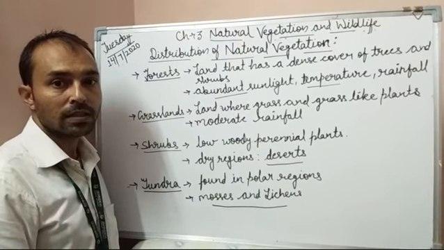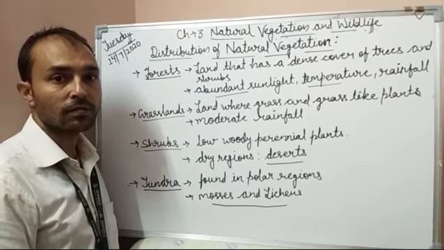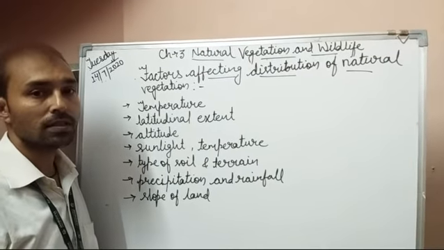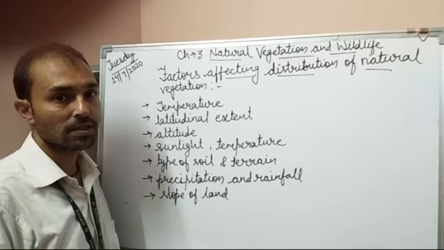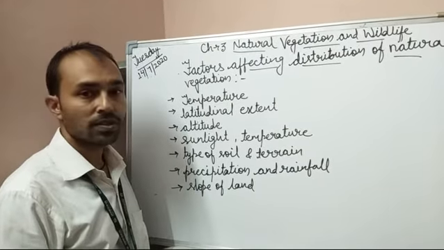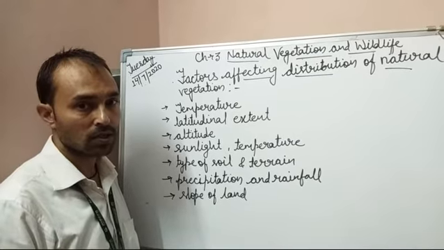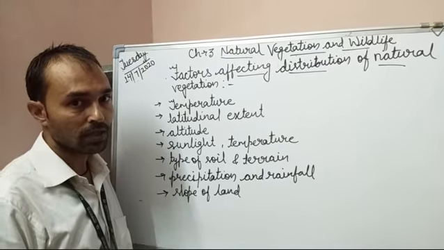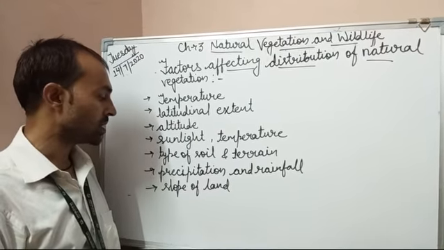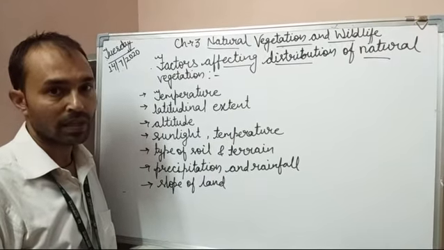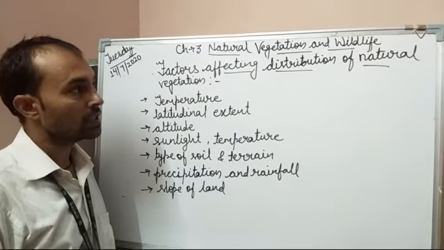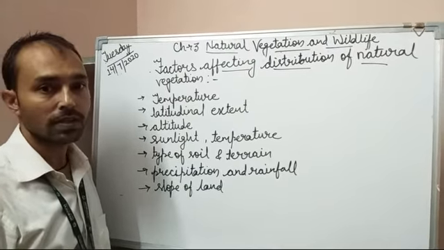Now let's learn the factors responsible for their growth. Students, these are the factors that affect the distribution of natural vegetation and its nature. The factors are temperature, latitudinal extent, altitude, type of soil, terrain, rainfall, sunlight, precipitation and the slope of land. Mainly these are the factors which affect the distribution of natural vegetation.